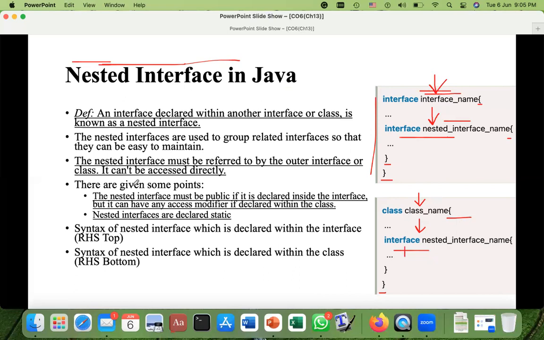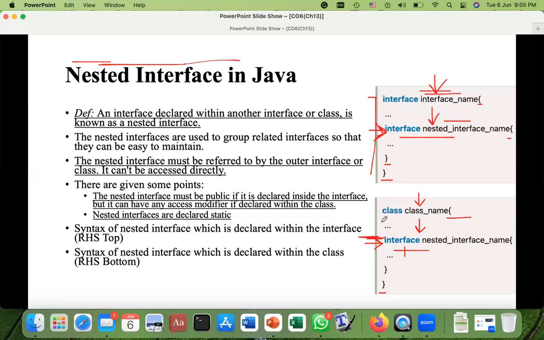So, but there are some important things that you have to know. If you are going to introduce a nested interface like this one, so inner interface and the outer interface, then if you have some inner interface, that inner interface must be public, okay? Must be public. This is the rule. And if you are going to introduce another interface within the class, then you can use any access modifier here. Private, public, protected, default, any access modifier, you can use it with the inner interface.